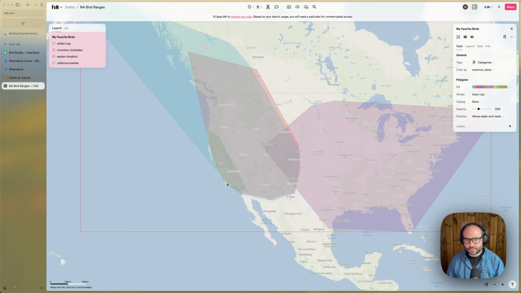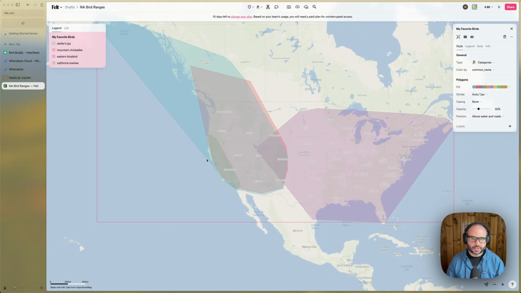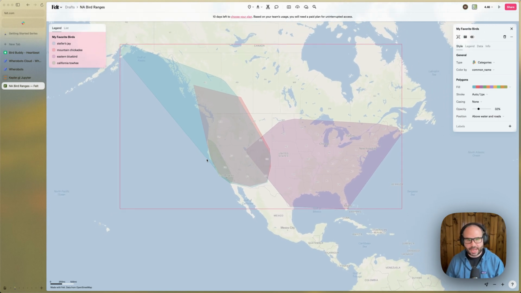Cool. So we can take this URL and share it with others. We can also embed this map in our notebook environment or in a web page. But this is the result of our geospatial analysis, turning smart bird feeder point observations into the polygon range of bird species throughout North America.